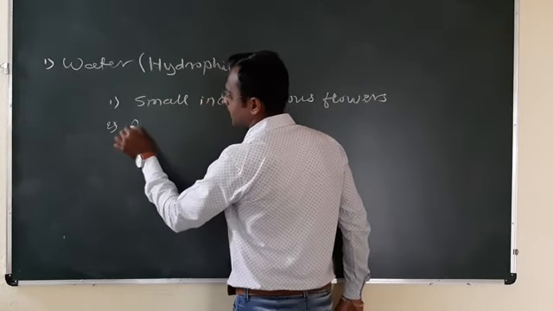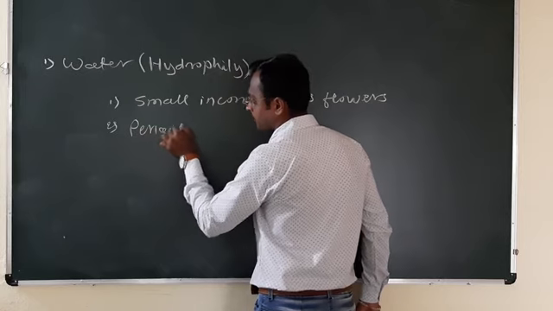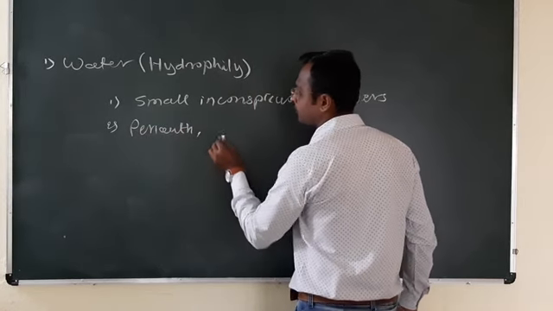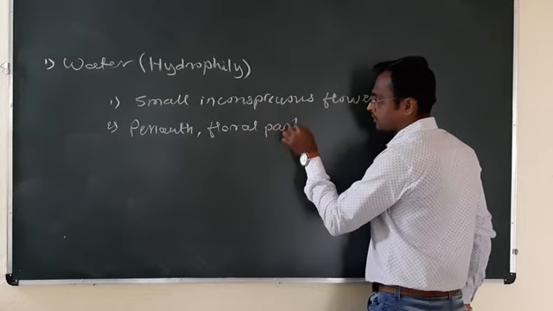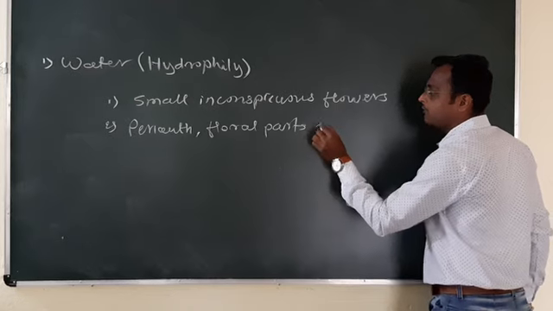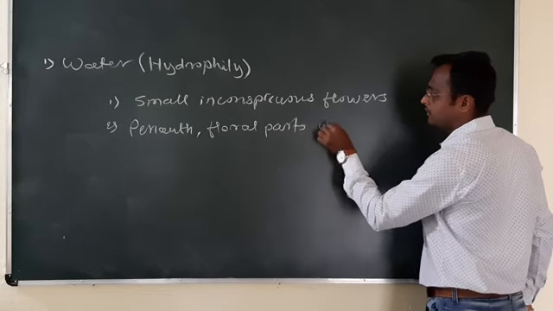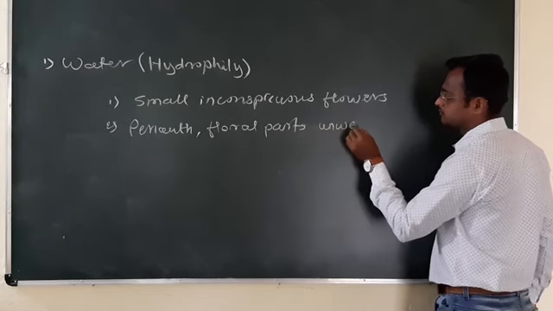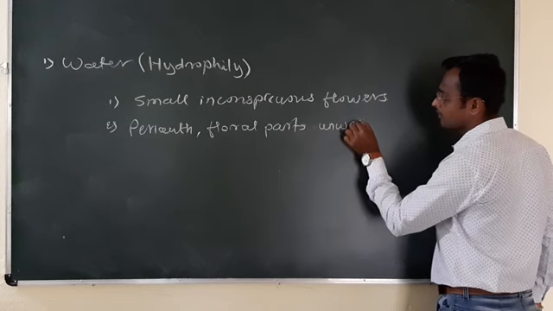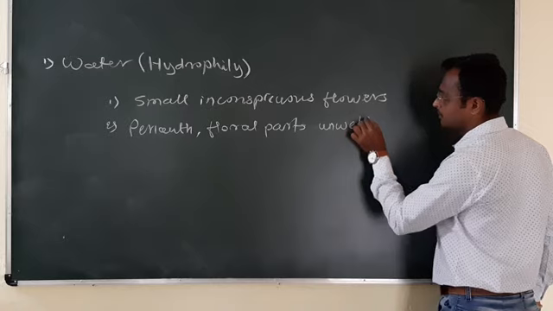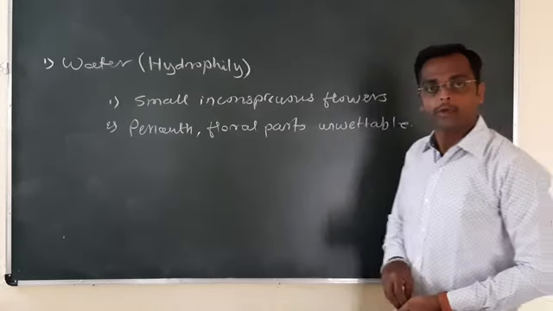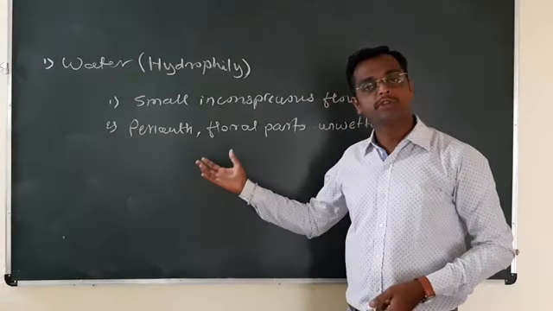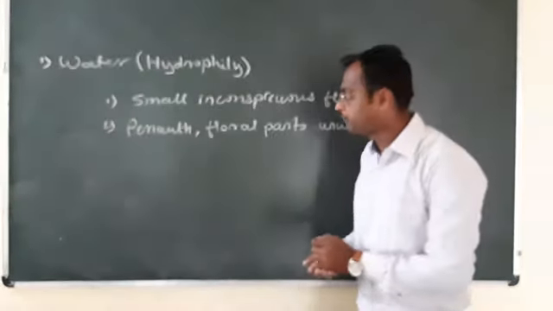Next, the perianth and other floral parts are unwettable. Floral parts are covered with mucilage. These are unwettable floral parts.